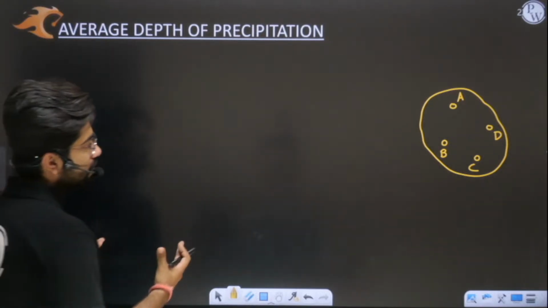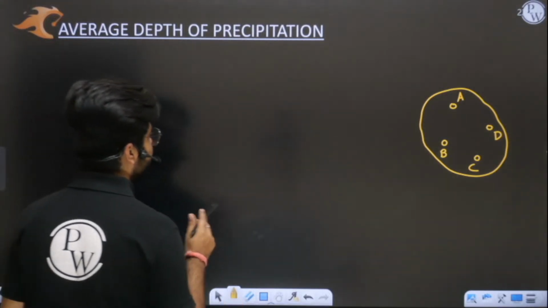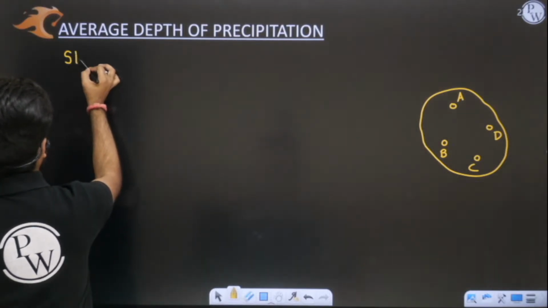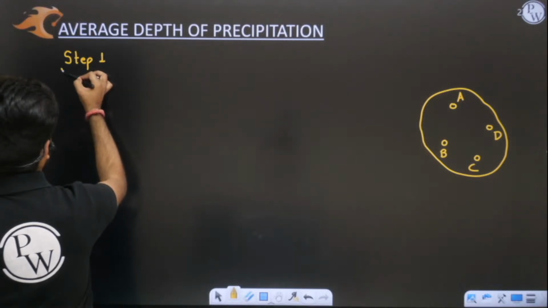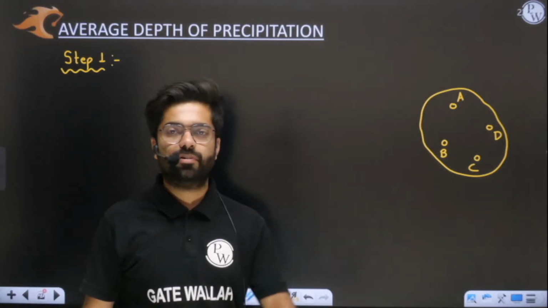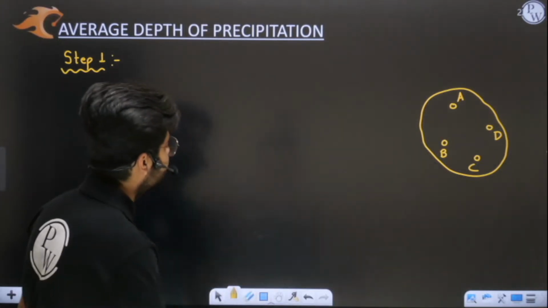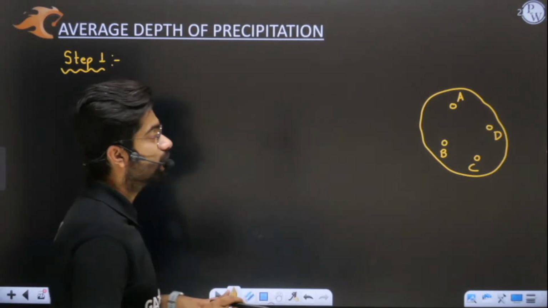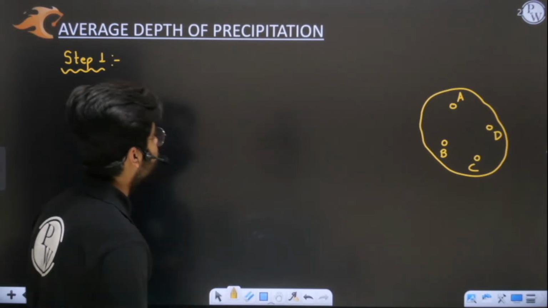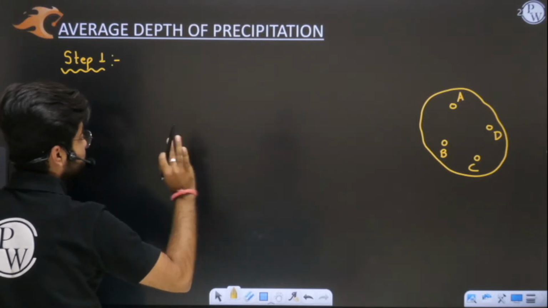Now what do we do in this method? Let me write down the steps one by one. If you want to find the average depth of precipitation using the Thyssen polygon method, then we have to follow simple 3 steps. Believe it or not, Thyssen polygon questions have been asked in recent years many times, so please stay focused so these steps are very clear to you.